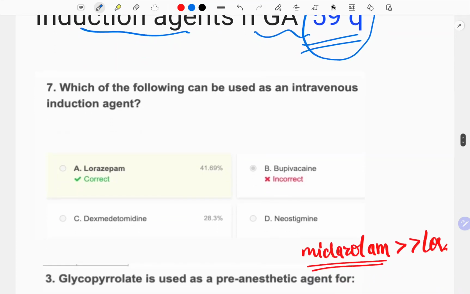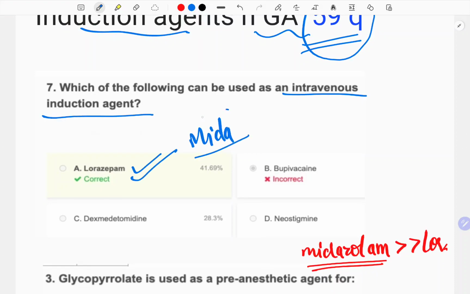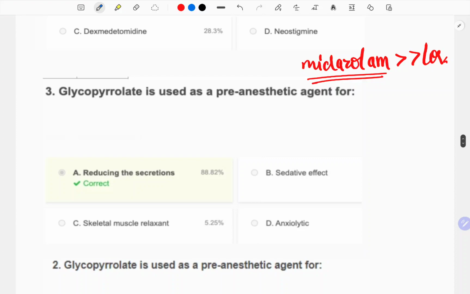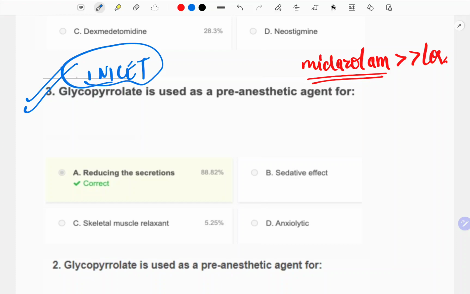Which of the following can be used as an intravenous induction agent? So lorazepam, the preferred one is actually midazolam, okay, but the benzodiazepine, and the option here was lorazepam, so this is right. Now this question has been repeated in the INI-CET and also in the NEET also. I don't know why they ask like this.